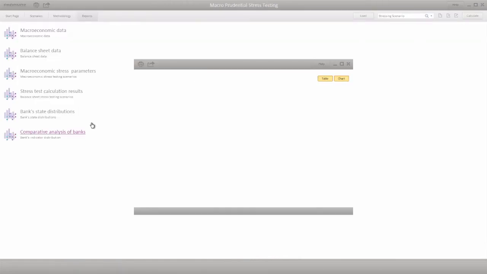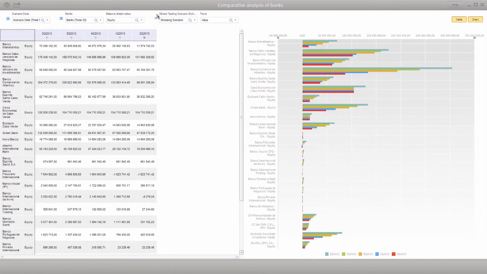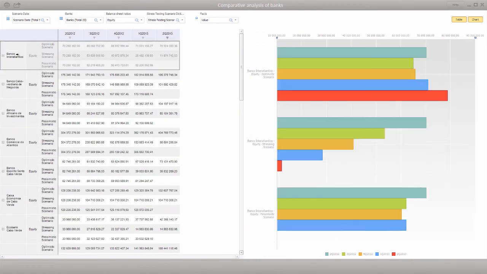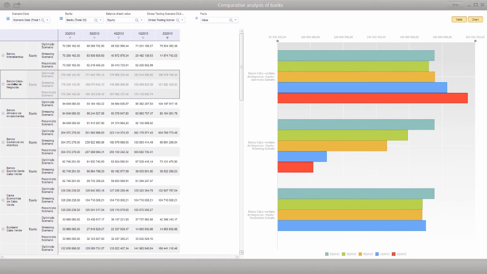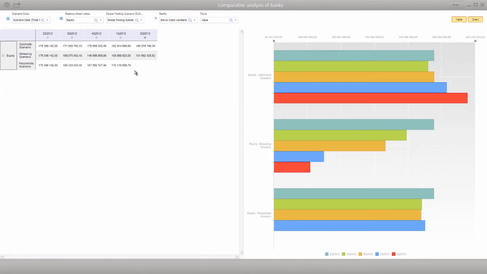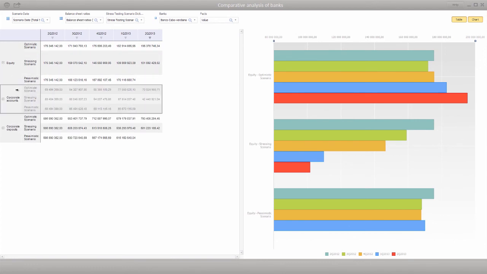The comparative analysis of banks report contains detailed stress testing results. This report enables you to change the report structure. Apply visualization tools to the report that contains data on the changes of the equity value under a stress scenario to create a report in which this data is shown under all available scenarios. The equity indicator is available in the sidebar. You can print and export reports available in the system to external file formats.